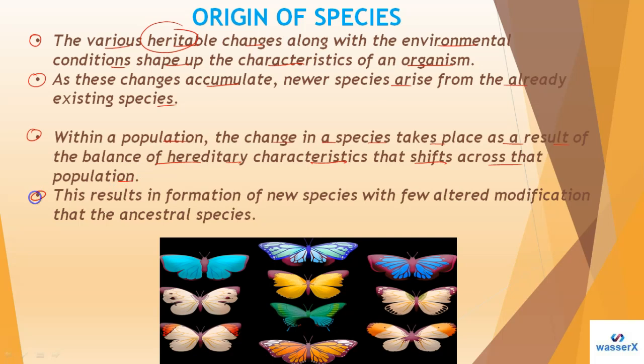Now the last point: this results in the formation of a new species, with a few altered modifications, from the ancestral species. In this manner we get a new species distinct from the ancestral species.